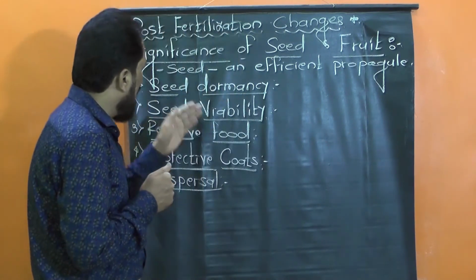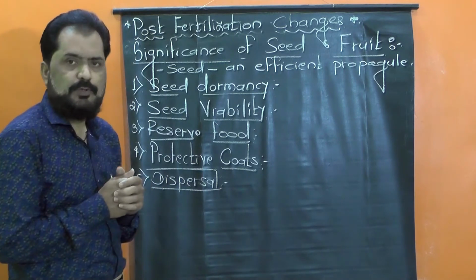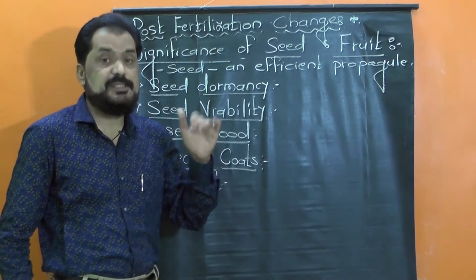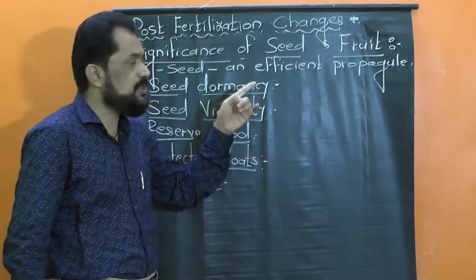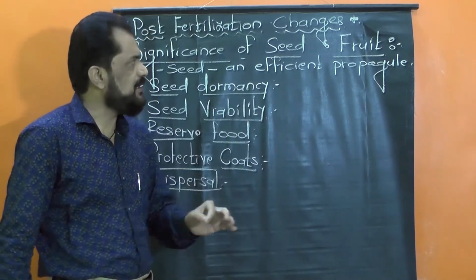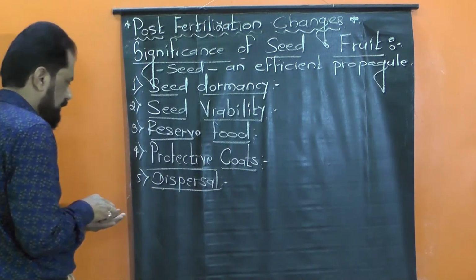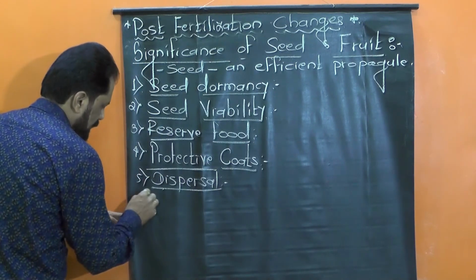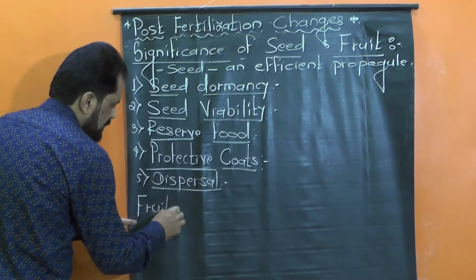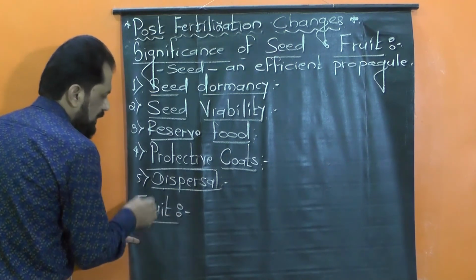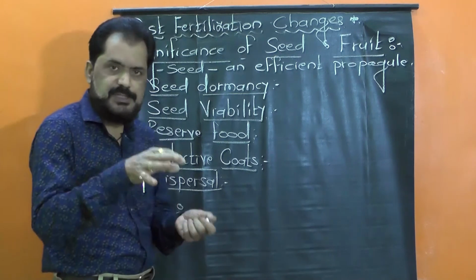And now, after the study of these important features seen in seeds which make them efficient propagules, let us talk a little bit about the fruit. First of all, the fruit provides nourishment as well as protection to the seed.